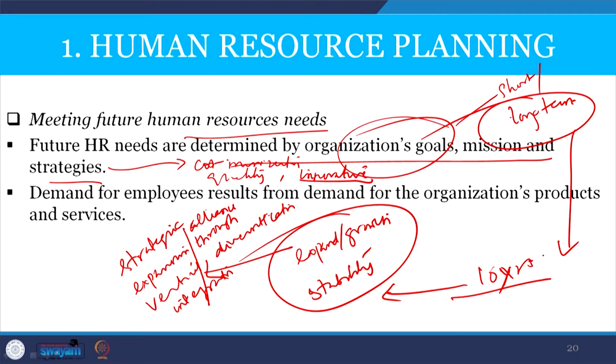Demand for employees results from demand for the organizational products and services.